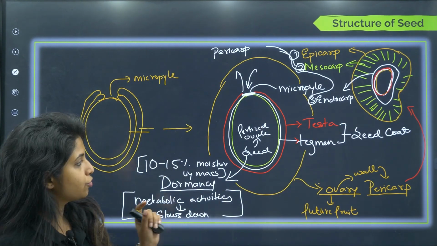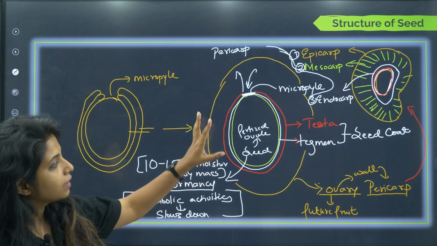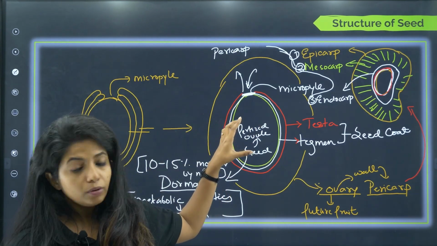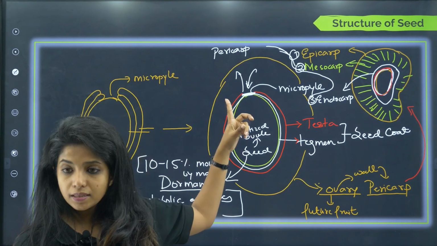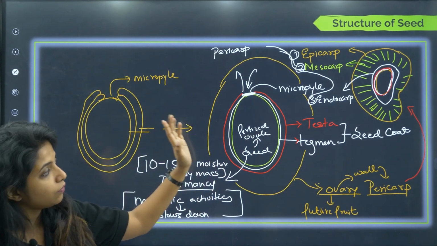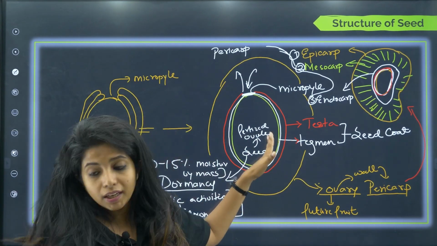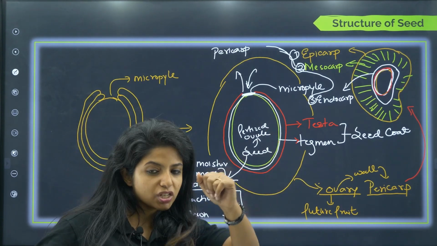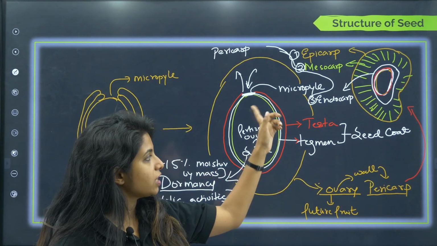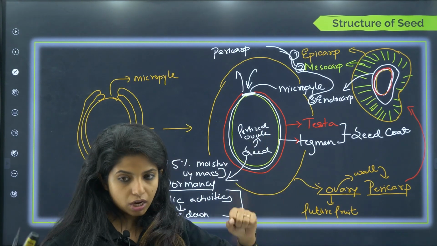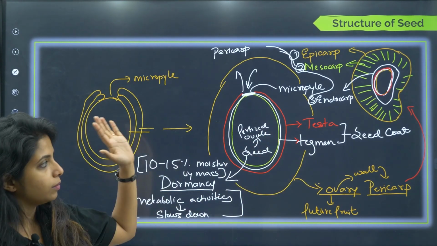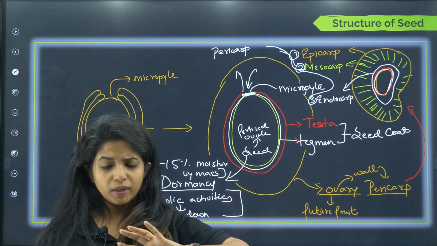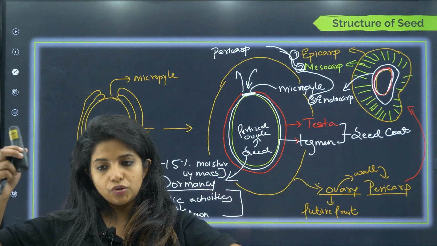So in this slide we studied that the fertilized ovule, the seed, has two layers. The integuments have gone. Now you have two layers: tegmen, which is the inner layer, and testa, which is the outer layer. You can think of testa as testing the strength of this ovule wall. One end of it will be open, known as the micropyle, which is needed for exchange of things.